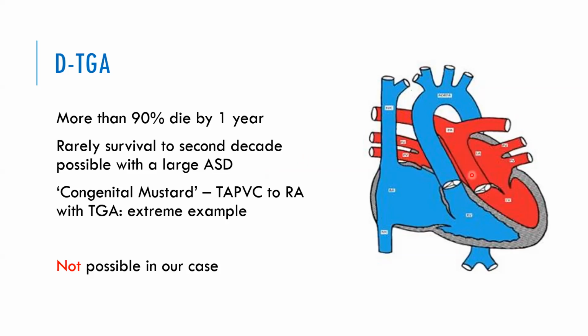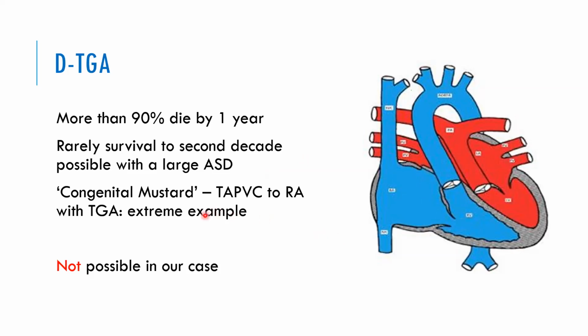In arterial switch operation, they will switch the great arteries. But before that, what we were doing was atrial switch operation. That is, we'll direct the SVC and IVC blood into the left ventricle, and we will direct the pulmonary venous blood into the right ventricle. It is called Senning's operation or Mustard operation.